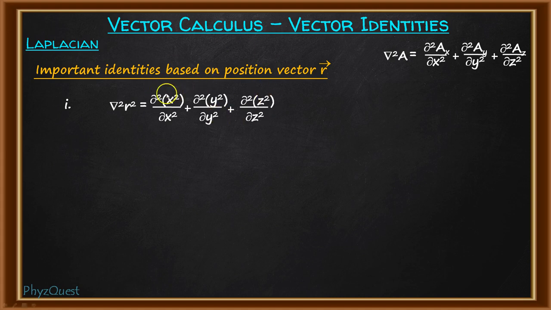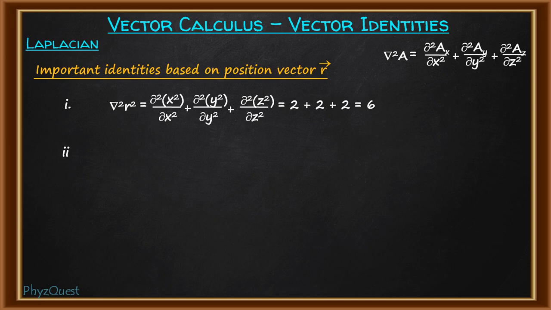Why I have written it like this is because r square is the sum of x square plus y square plus z square. But in the first term, only the x square term is applicable, and the rest of the two terms will be 0. Here only the y square term will be differentiated, the rest will be 0. Here only the z square term will be differentiated. So instead of r square I have written it like this. In all three terms, the first derivative will give you 2x, 2y, 2z, and the second derivative will give you 2, 2 and 2. So this will be equal to 2 plus 2 plus 2, which is equal to 6. So the Laplacian of r square will give you the value 6.